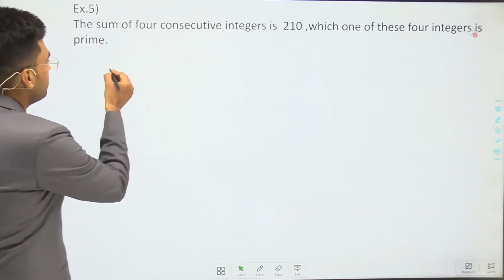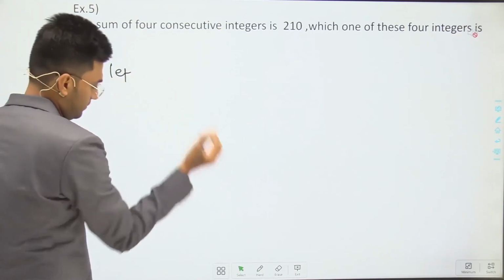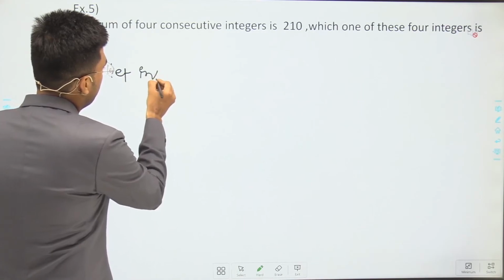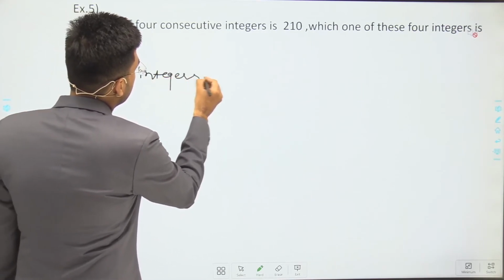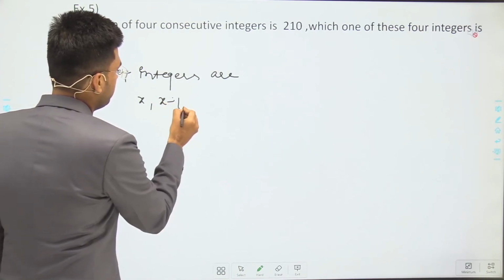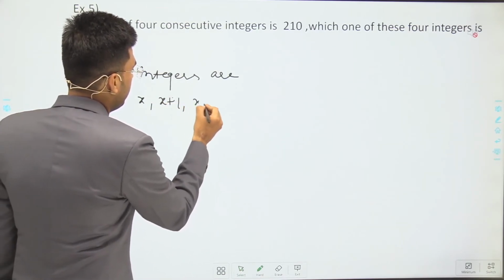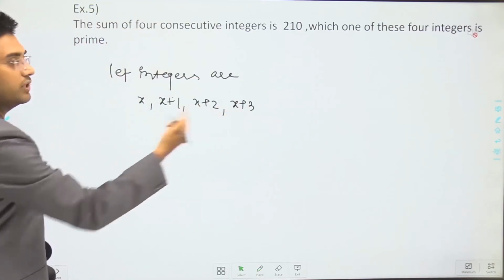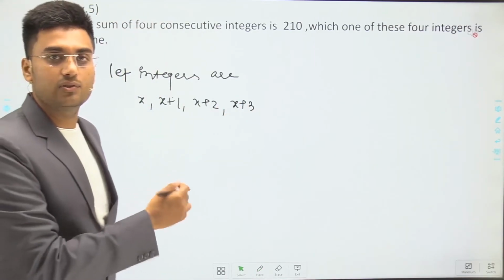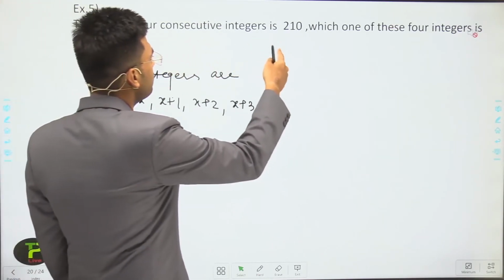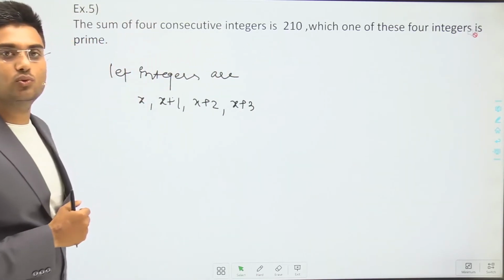So let the integers be x, x plus 1, x plus 2, x plus 3. These are the 4 consecutive integers that we have assumed. Now according to the question, the sum of these 4 consecutive integers is 210.